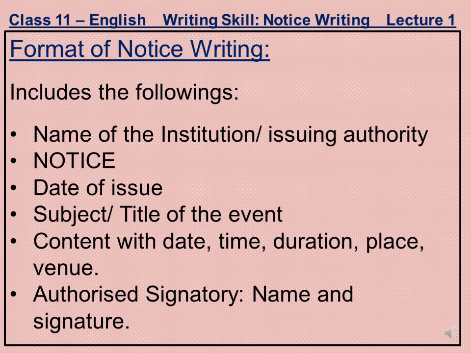Then date of issue, then subject or the title of the event. Then in content you will include date, time, duration, place, venue. At last you will be writing the signature or the name of the person who has written this notice or the authorized signatory, name and its designation.